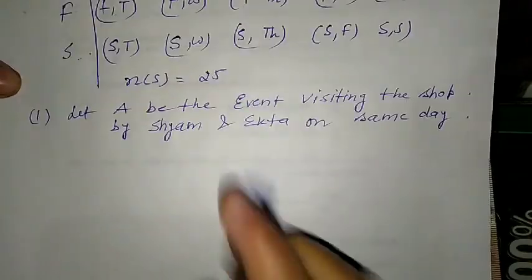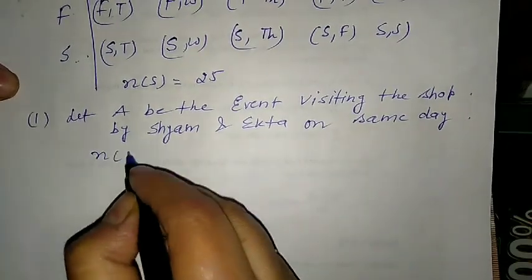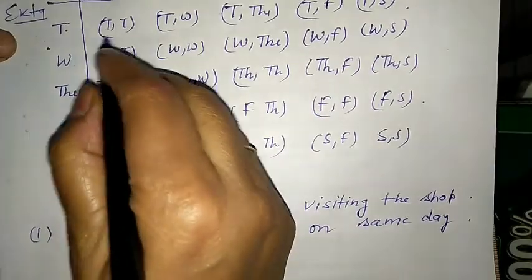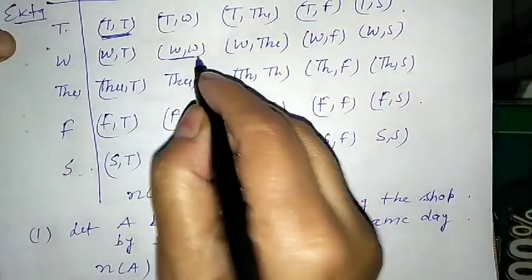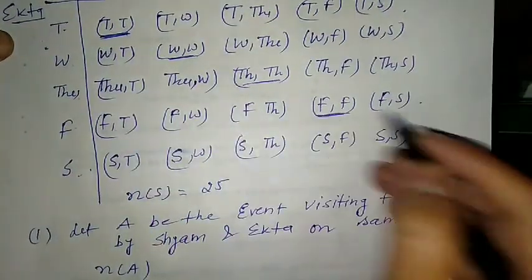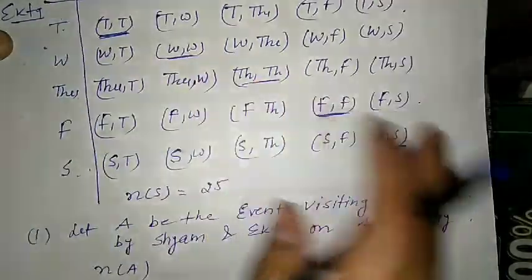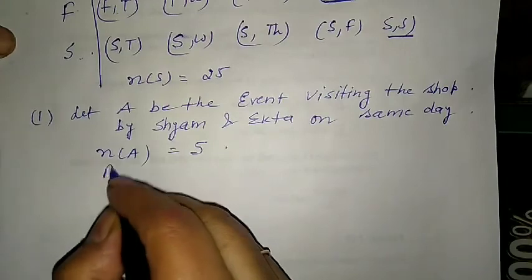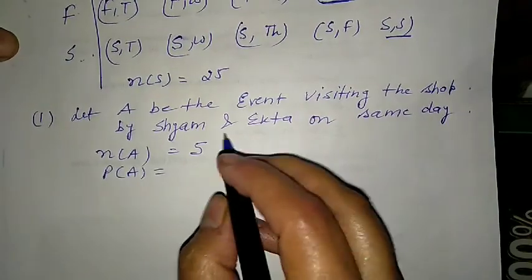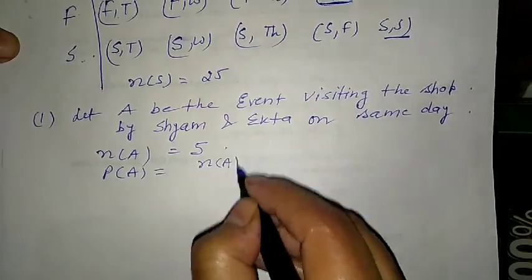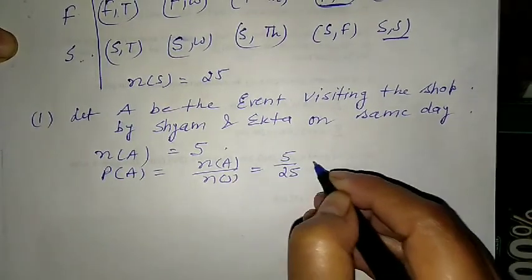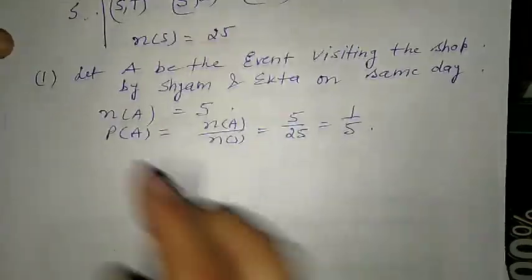We check the number of same days: Tuesday, Wednesday, Thursday, Friday, Saturday, 1 2 3 4 5. These are the cases for the same day, so these are 5 cases. So probability of A is equal to number of A upon number of sample space, that is 5 upon 25, or we can write 1 upon 5.